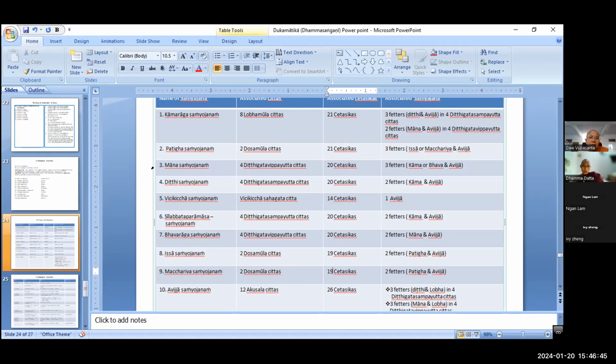Macchariya Samyojana, right? If the office arranges for 2 students to stay in one room, they want to stay alone, right? They don't want to share their rooms with others. What type of Macchariya arises in them? Avasa Macchariya, right? At that time, what type of jeta arises? 2 dosa mula jetas, right?